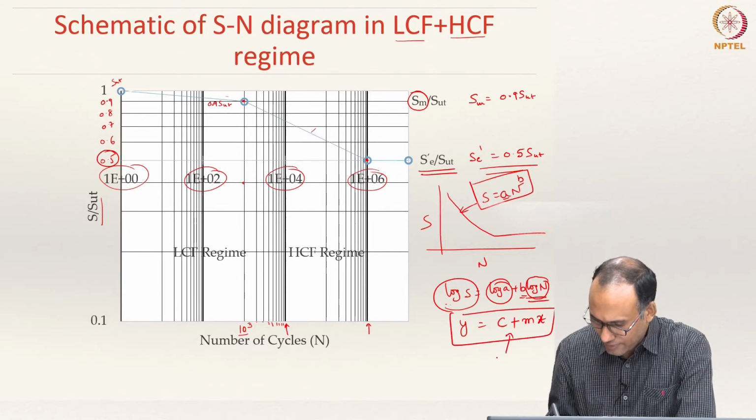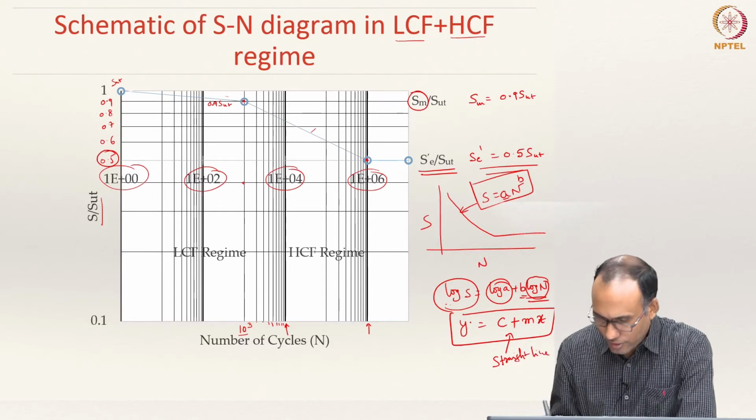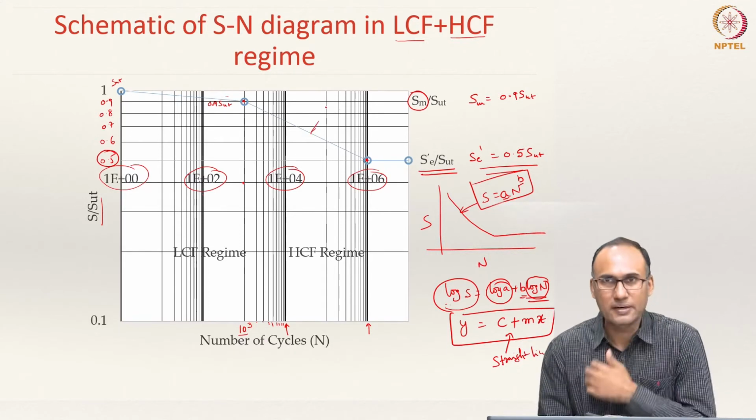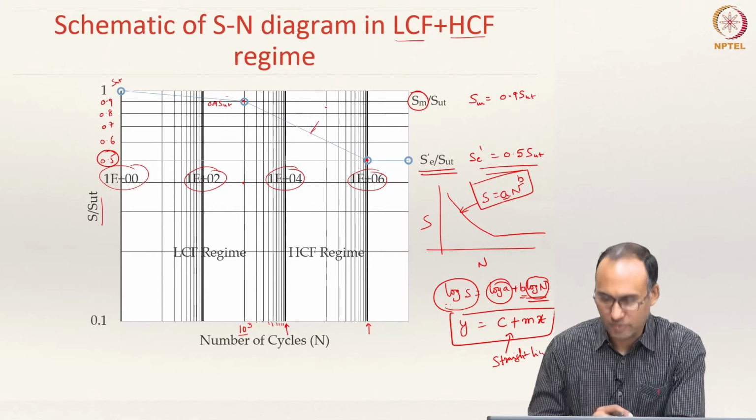This is a straight line, right? Y is equal to mx plus c is a straight line equation in log scale. That is why it is a straight line here. It can be approximated that way.